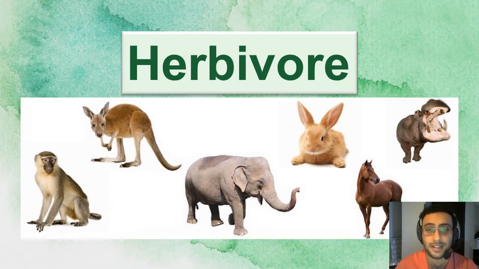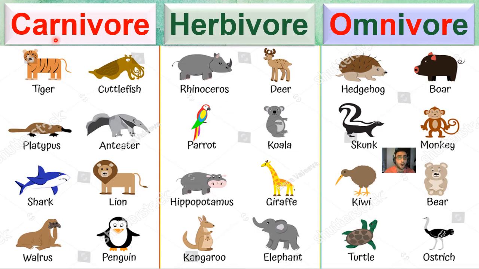So let's see. Carnivore only eats meat. Cuttlefish, anteater, shark, penguin. Or we have herbivore, only eats plants. Rhino, deer, giraffe.